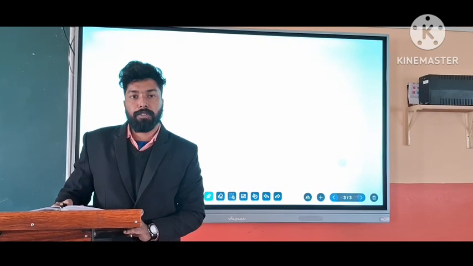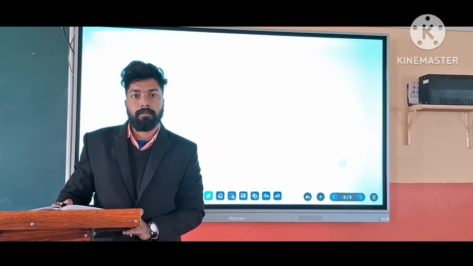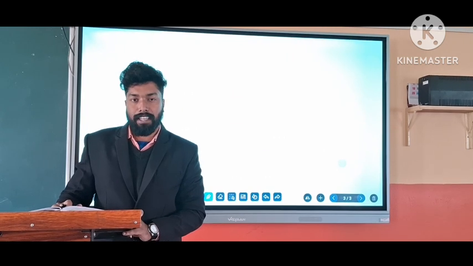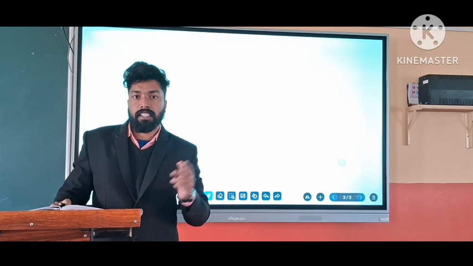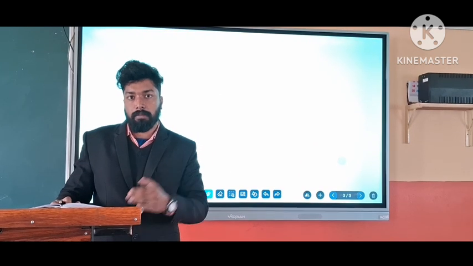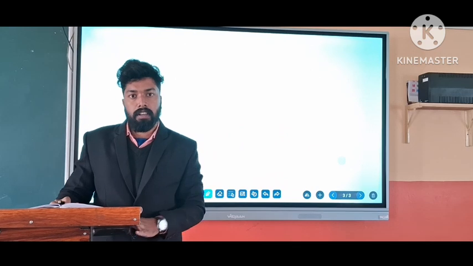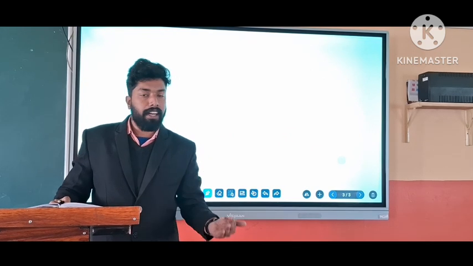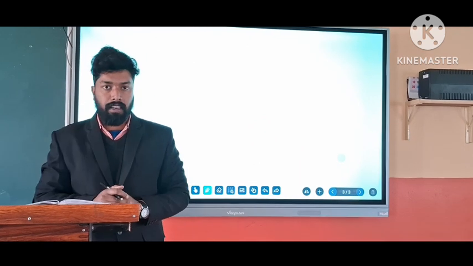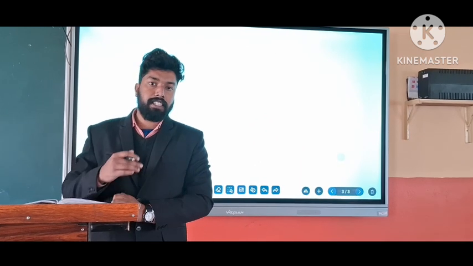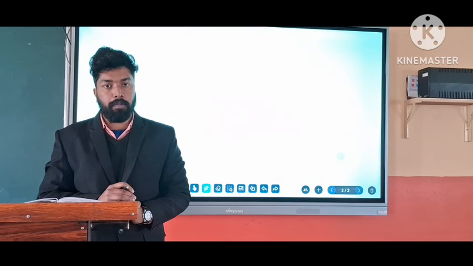Today we are going to discuss questions from the chapter Collection and Organization of Data. In the previous classes we discussed what the term data organization means, and after that we arranged the data in order. Then we discussed the mean, and in the case of mean we discussed grouped data and ungrouped data.